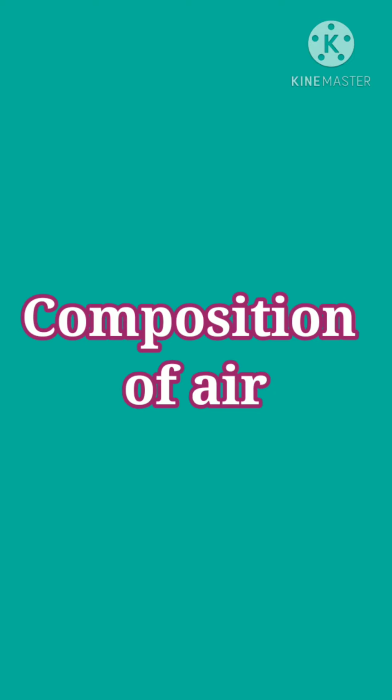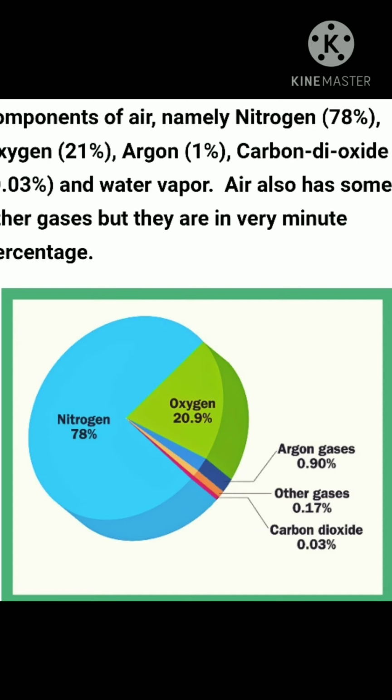Next topic is composition of air. Air is a mixture of many gases. You know that in air many gases are found. It contains nitrogen, oxygen, and some other gases like carbon dioxide, hydrogen, argon, methane in very small amounts. Water vapor, smoke, and dust are also contained in air.